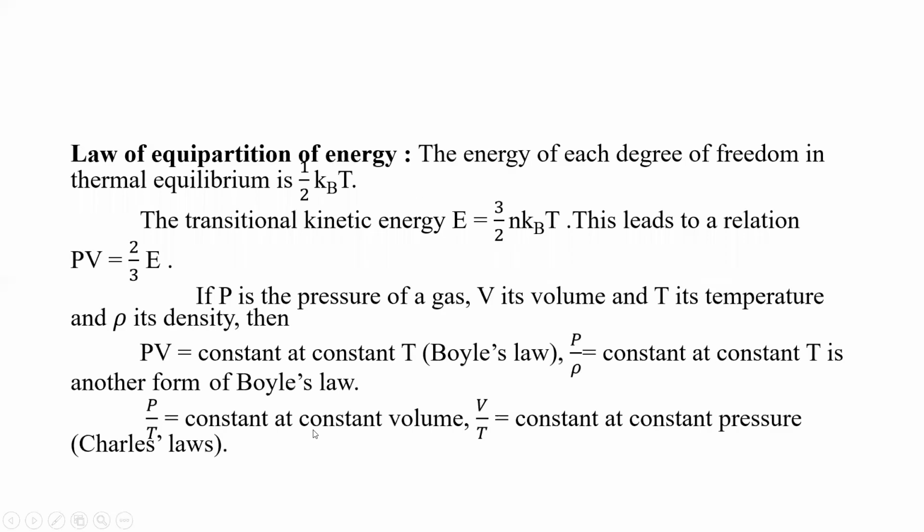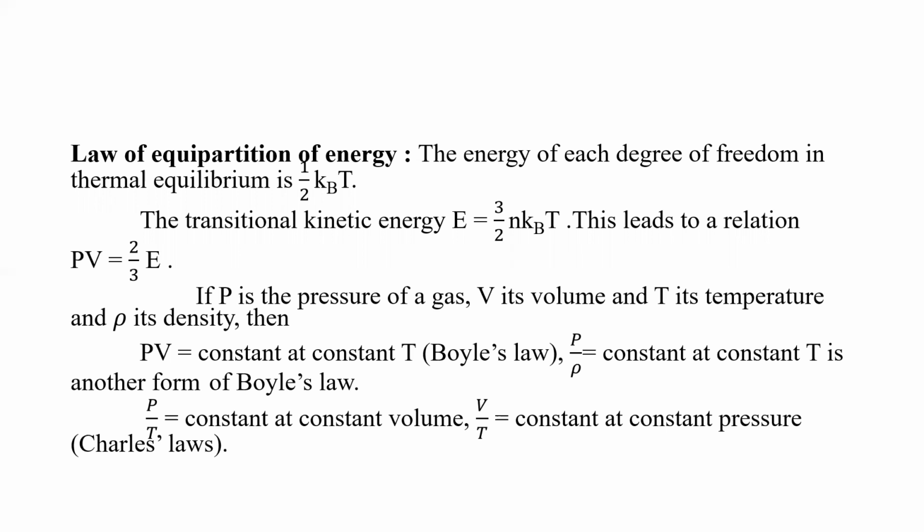Then next, the law of equipartition of energy. What do you mean by the law of equipartition of energy? It states that the energy is equally distributed among all the degrees of freedom, and it is given by E is equal to 3 by 2 N Kb T. This leads to a relation that PV is equal to 2 by 3 into E.